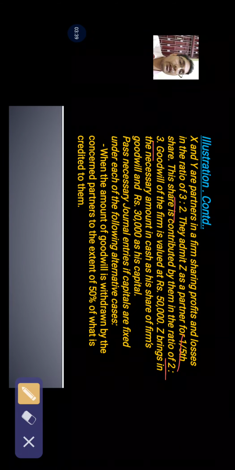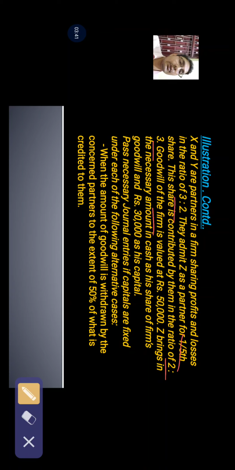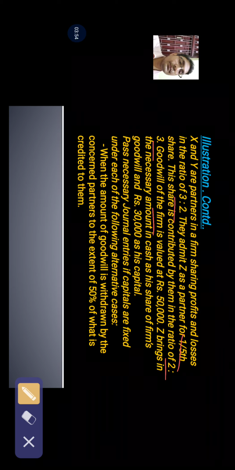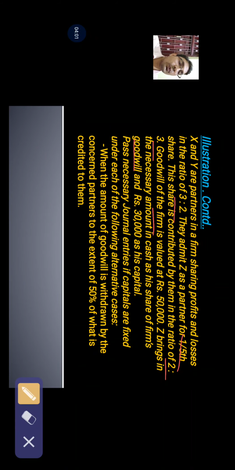And goodwill of the firm, please mind it that goodwill of the firm is valued at rupees 50,000. So it is the full value of goodwill that belongs to the firm. Z brings in the necessary amount in cash as his share of firm's goodwill. So what would be the necessary amount?